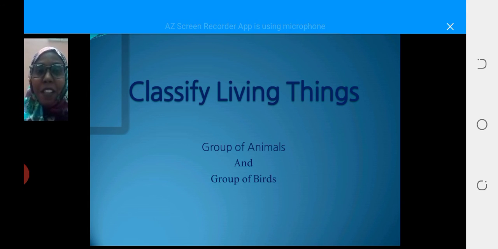Okay, as we mentioned yesterday, we will talk about animals and humans in this chapter. In our previous lesson, we said that living things are divided into four main groups: a group of animals, a group of plants, a group of fungi, and a group of bacteria.